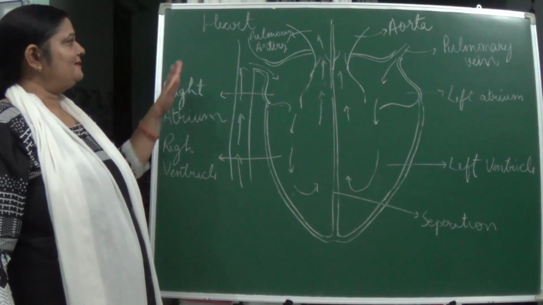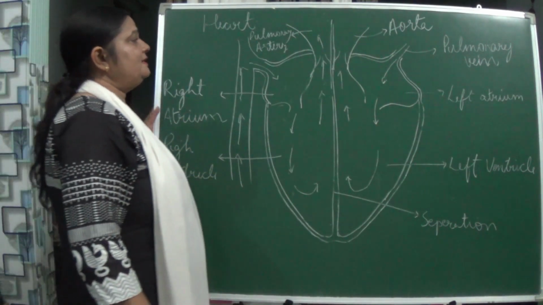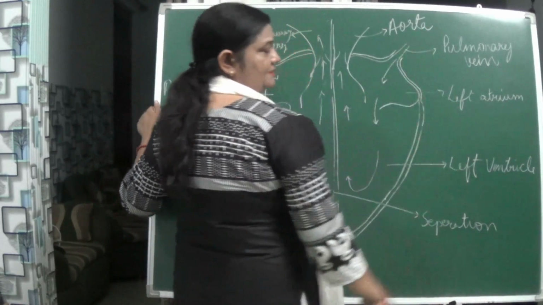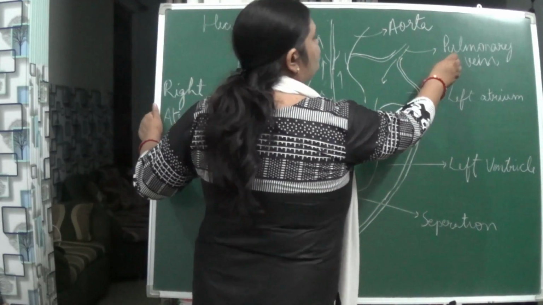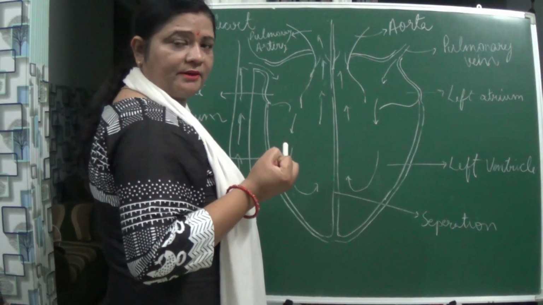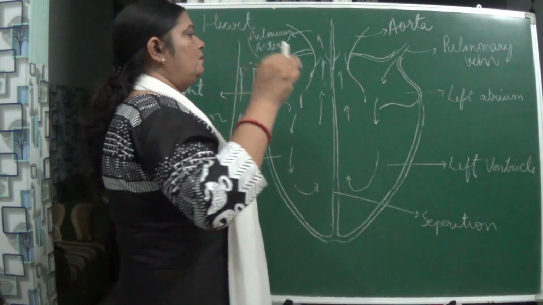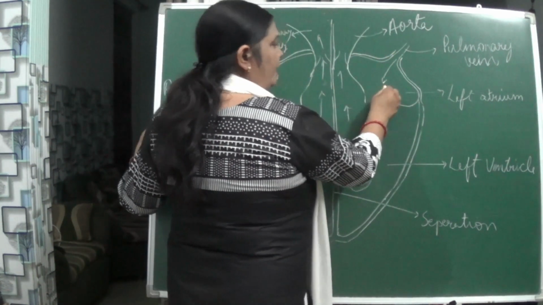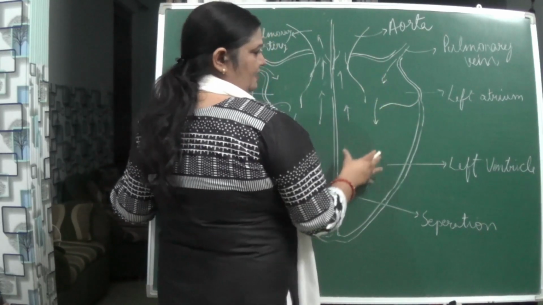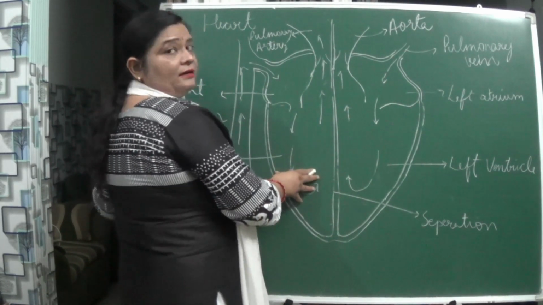So now students, let us study the human heart. You can see the figure over here, isn't it? Now, let us start from this side, the pulmonary vein. This pulmonary vein brings the oxygenated blood from the lungs. It means the blood which consists of oxygen. It brings it to where? The left atrium. This is the left atrium, this is the left ventricle. This is the right atrium and right ventricle.